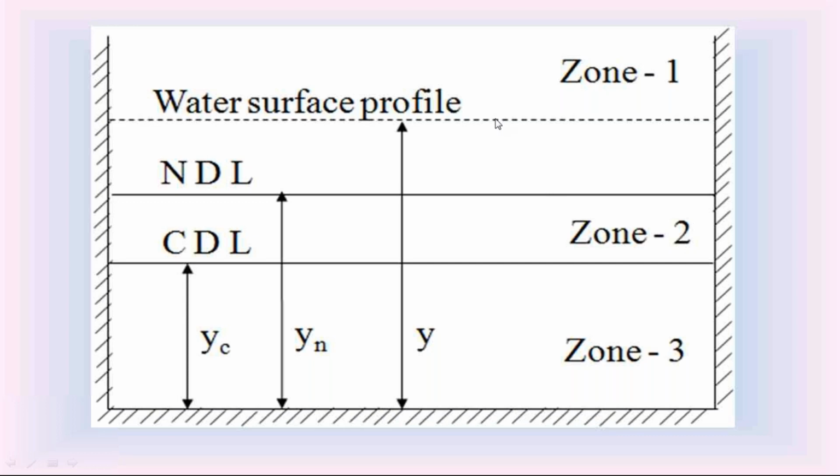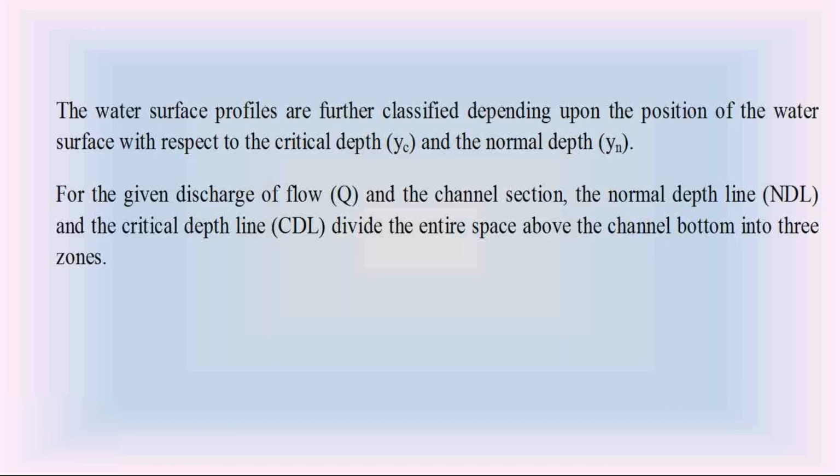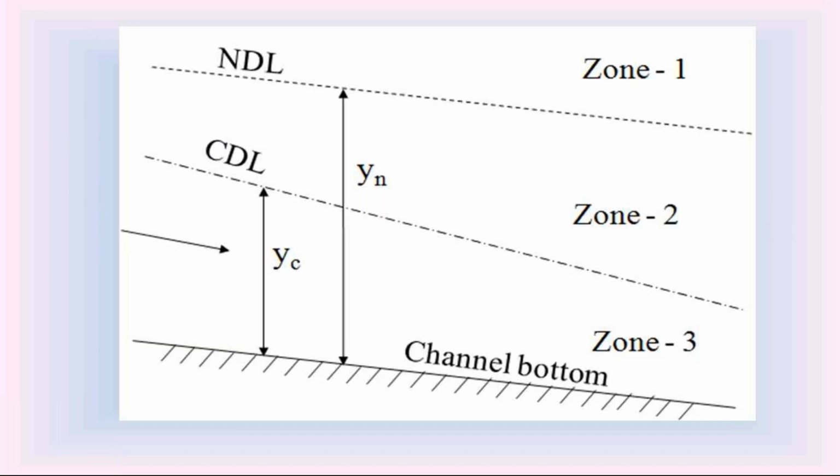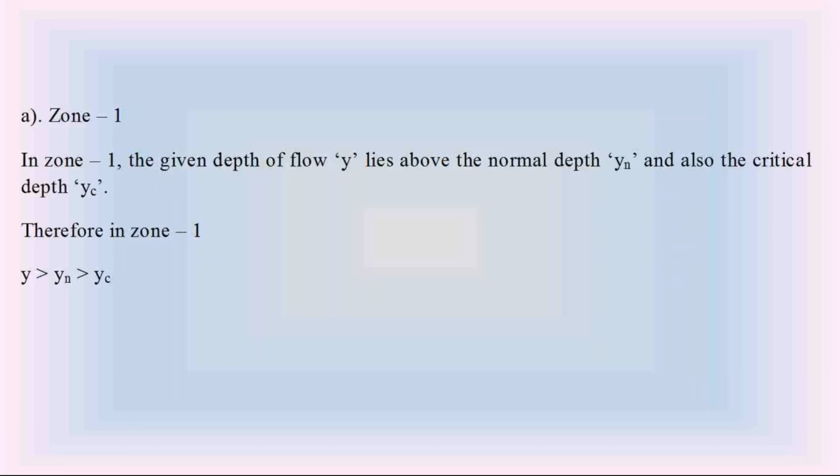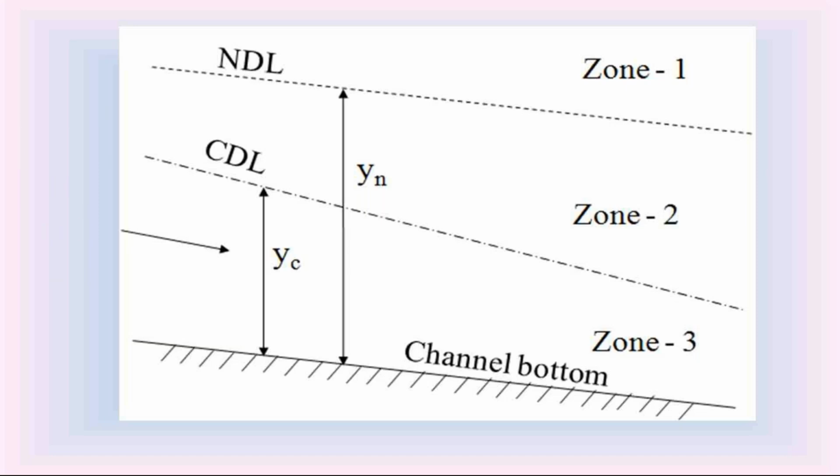This is the top water surface, and this is not the critical condition. This is not the normal condition. This y is the gradually varied flow condition. The water surface profile at that condition is classified into different types based on the channel bottom slope.